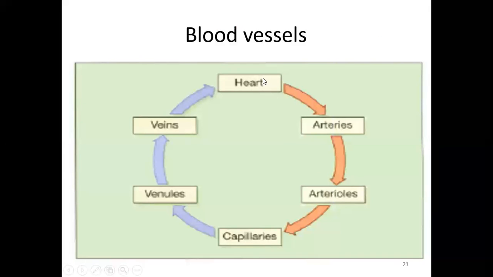So this is the whole process of circulation. The heart will pump the blood to the arteries, large arteries, then it goes to the medium size, small size, then arterioles, then into the capillaries. From here, the venous blood will start, goes to the smallest venules, small veins, medium size veins, large veins, and back into the heart. This is the whole process of circulation.